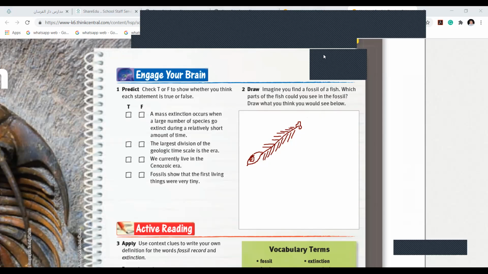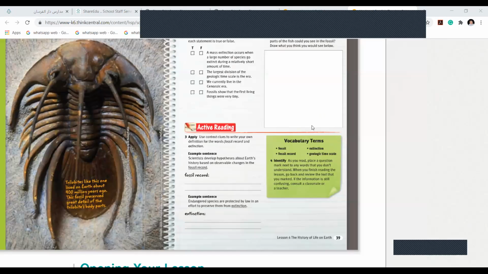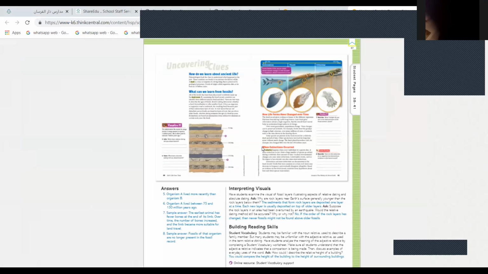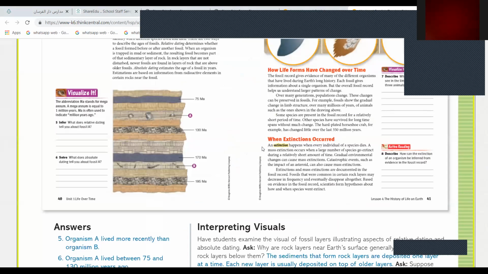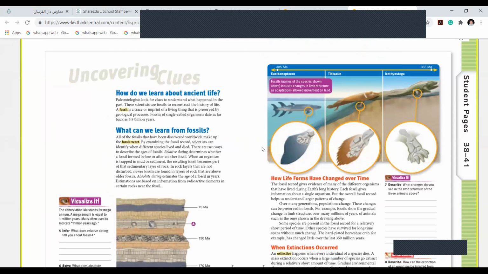And again, read the vocabulary terms. Fossil, fossil record, extinction, and geologic time scale. Coming to the starting of it, we will study today about how we learn about ancient life.